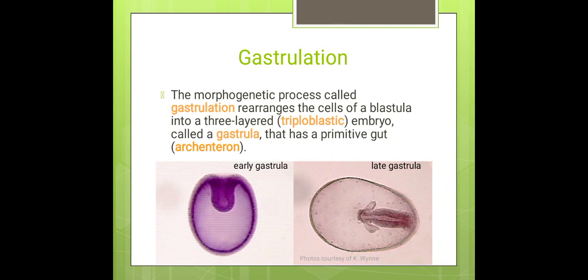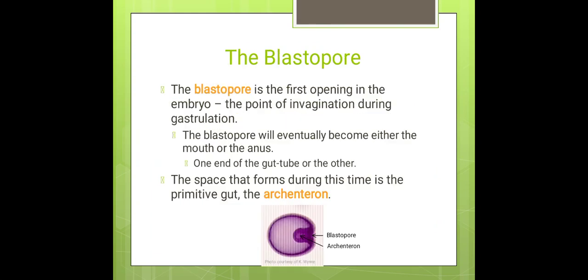Next to blastulation, it will enter into the morphogenetic process called gastrulation. This is the rearranging of the cells of a blastula into 3 layered cells, triploblastic cells. The embryo at this stage is called a gastrula. They have a primitive gut. This picture is an example taken from archaeopteryx.